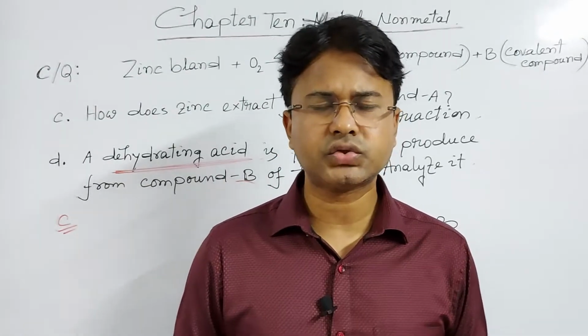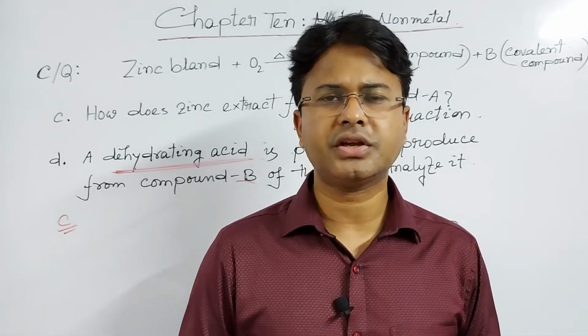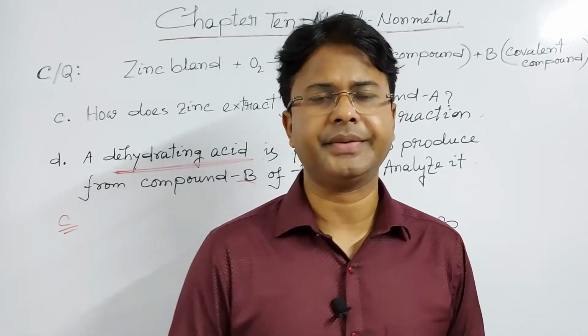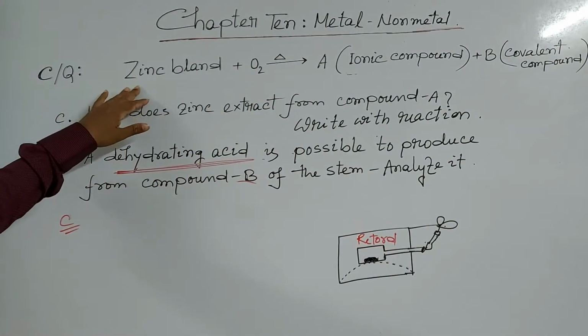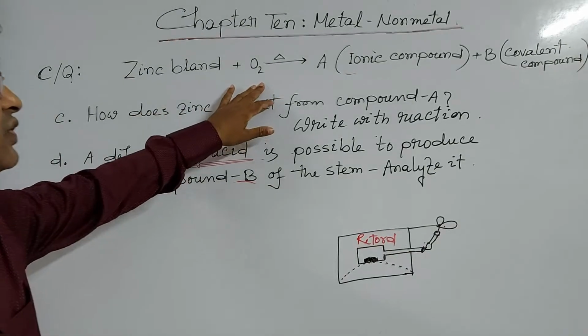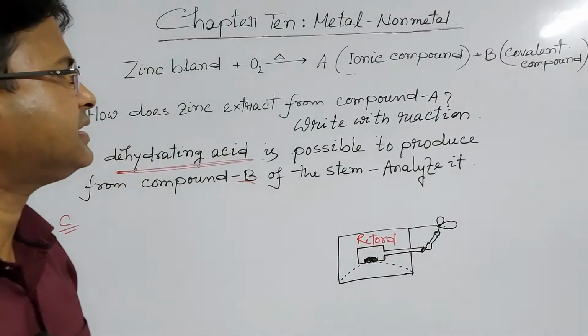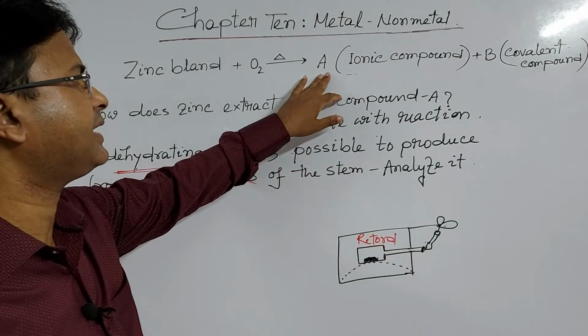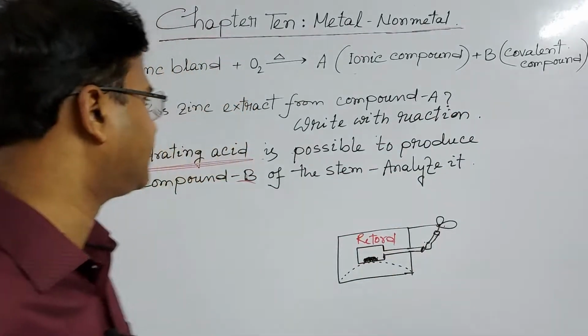My dear students, today I am going to discuss the creative question of the non-metallic part of chapter 10. Look at the whiteboard. It is given here that zinc blende is heated with atmospheric oxygen to produce compound A and compound B. The conditions are given here. Compound A is an ionic compound and compound B is a covalent compound.